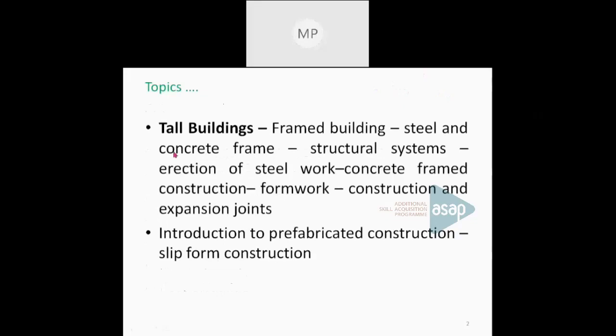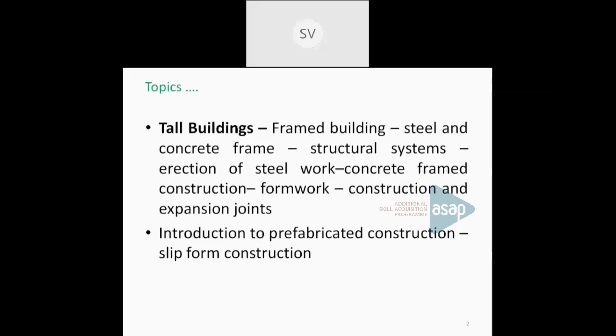Okay. I think questions can be asked on the structural systems which can be used in a tall building. Write a note on structural systems used in tall buildings, or differentiate any two types of structural systems, or differentiate bundled tube construction and trussed tube construction. Likewise, questions can be asked.